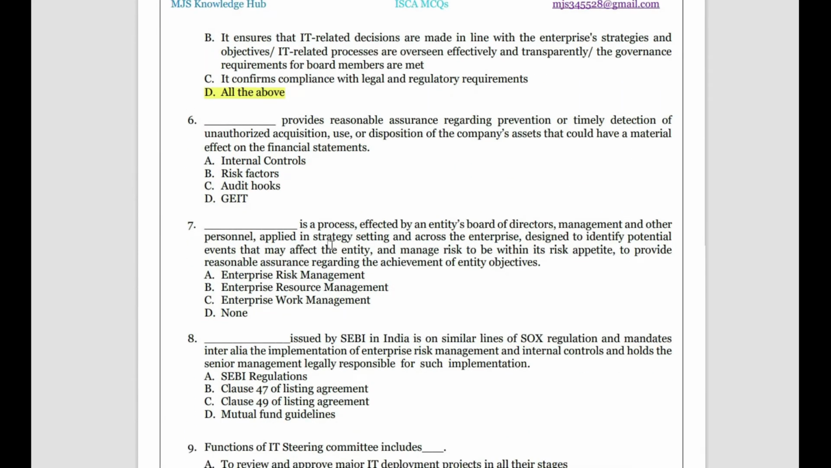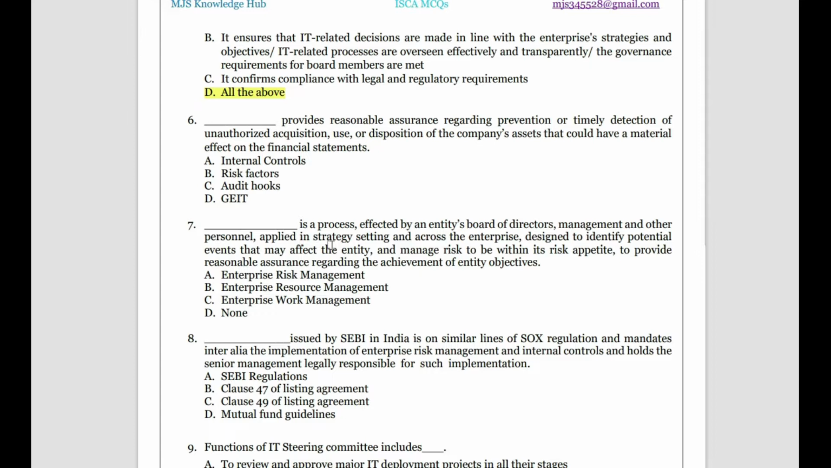Then what provides reasonable assurance regarding prevention or timely detection of unauthorized acquisition? So there is a reasonable assurance that we will detect unauthorized acquisition, use or disposition of the company's assets that could have a material effect on the financial statements. So what is that? Is it internal control that will provide a reasonable assurance? So what does that sentence mean? The sentence means there must be a system which is providing reasonable assurance that anything that has been taken out of the enterprise is directed.